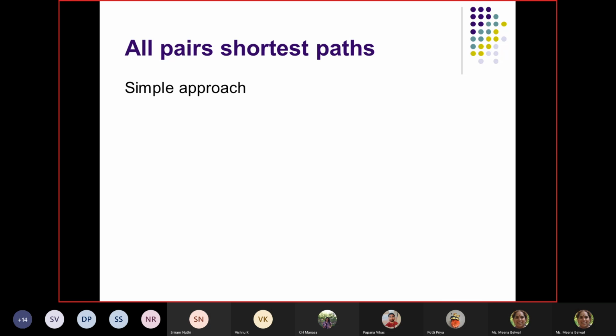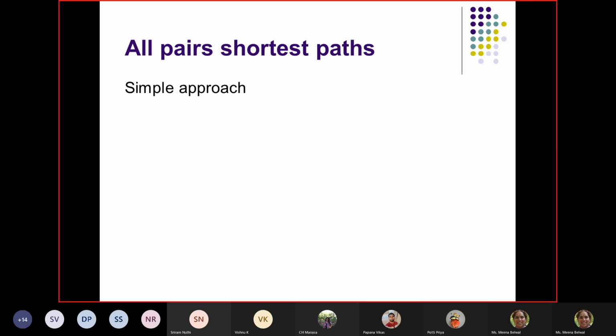So we now want to find all pair shortest path. You know the utility of finding all pair shortest path. It means we want to find the minimum distance from one node to every other node: from A to B, A to C, A to D, A to E, from B to C, B to D, like that. From every node, we want the shortest path to every other node.